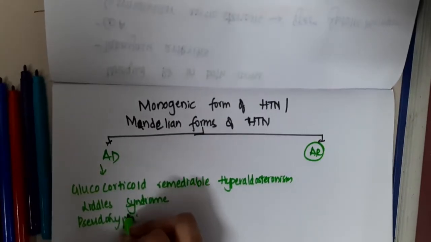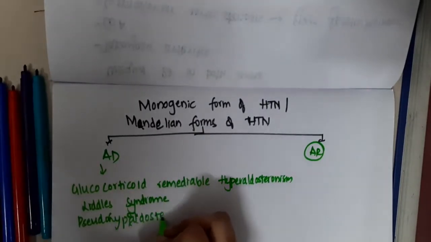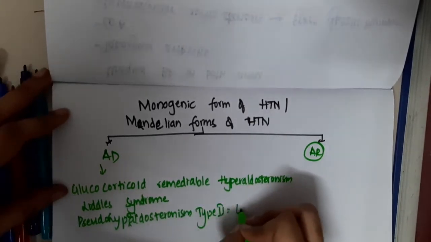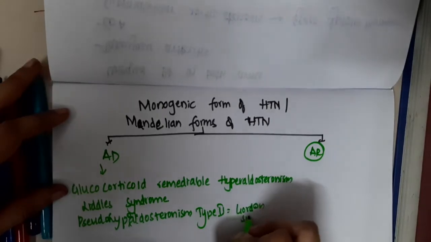pseudohypoaldosteronism type 2. This is also called Gordon syndrome.